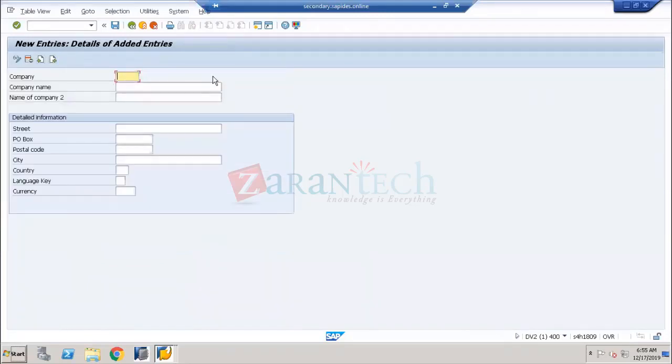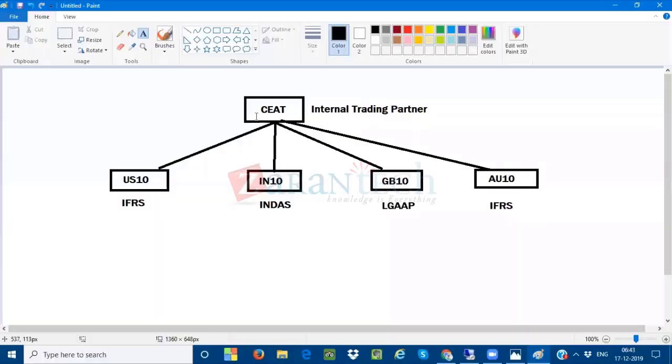Now here I'm going to give CEAT tires as the company name. This is the company ID only. Just now I told you that the company ID is nothing but the internal trading partner, to which I am assigning all these company codes. If you see here, this is the company ID only. I had not given the description here.